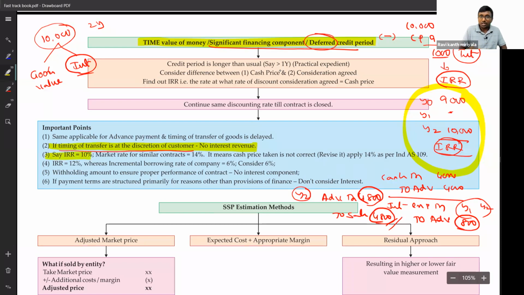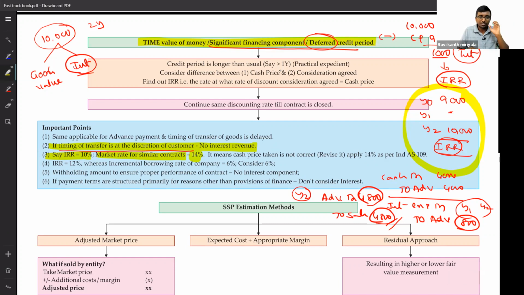Next important point. Say IRR rate is equal to 10%, as per our calculation. But actually we are supposed to look at market rates of similar contracts as well. Sometimes IRR may be manipulated because of the way they formulate it. That's why we should have a look at market rates also. Market rate of loan is coming to 14%.